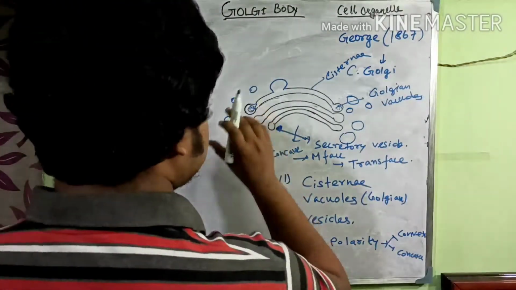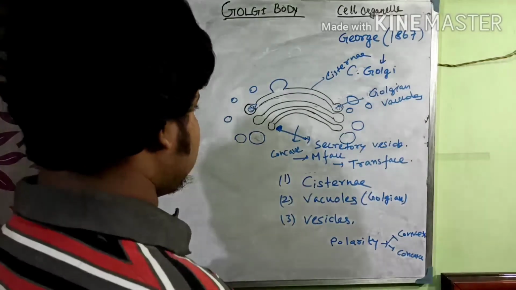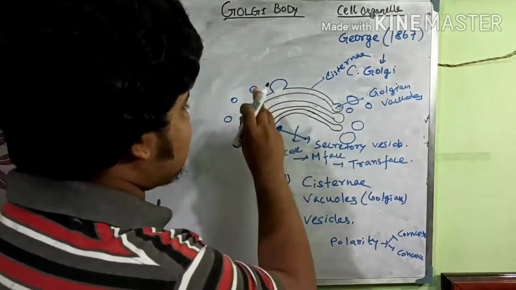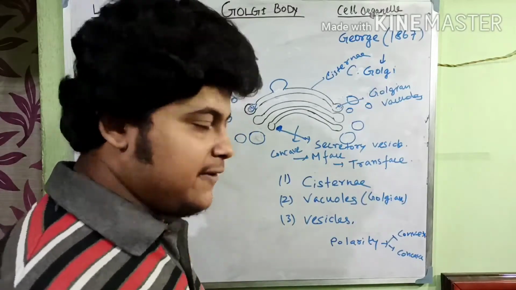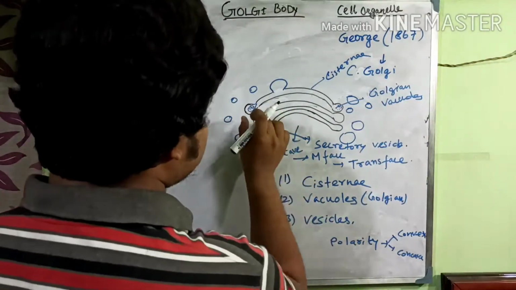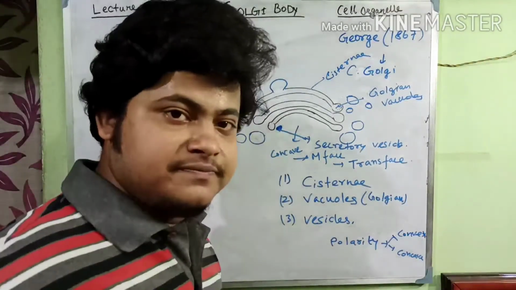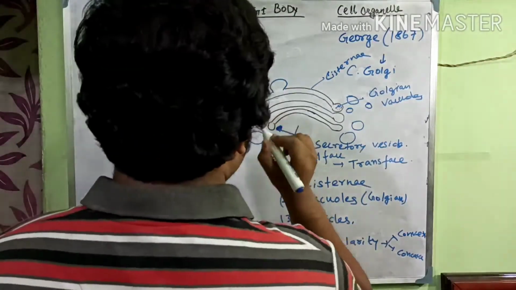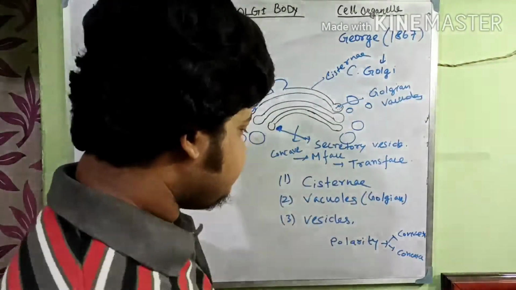Suppose lysosome. Sometimes it is thought that the lysosome is part of the Golgi body or the Golgi complex, because from this region the lysosome can be formed.